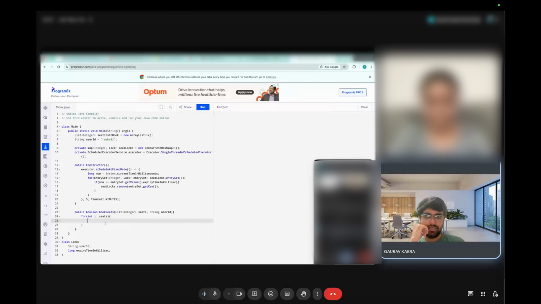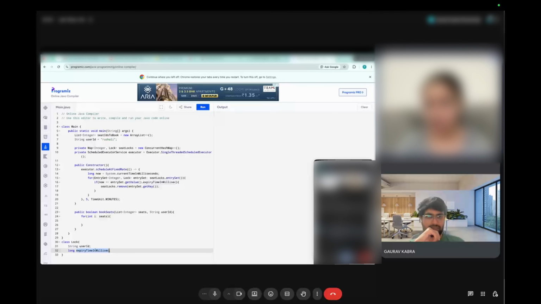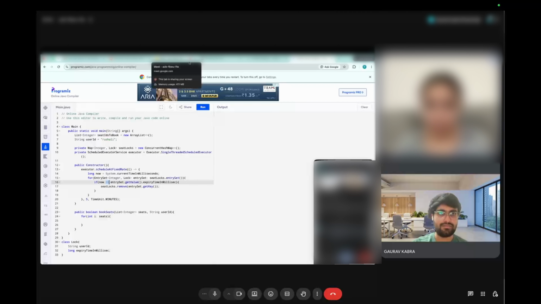You are using current time in milliseconds. Does it have any drawback? Basically, you are using it, that's correct. But on line 16, you are comparing it with some other time, right? I'm assuming that I'm storing this time also in milliseconds. That's correct. But is there some disadvantage to using System.currentTimeMillis? Are you aware? Yeah, I think the time zone problem you're talking about, right? If suppose the system is in a different time zone, the user is in a different time zone, that part.